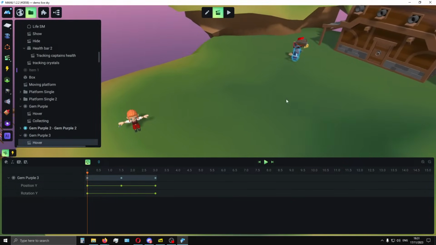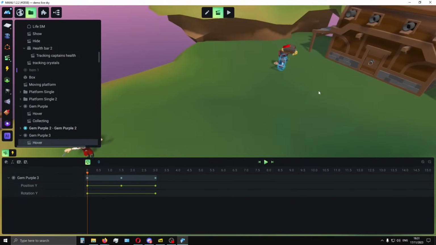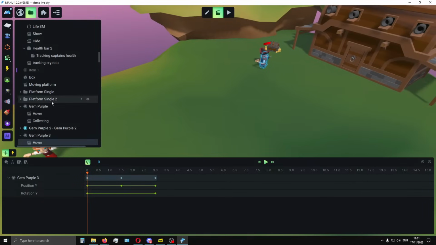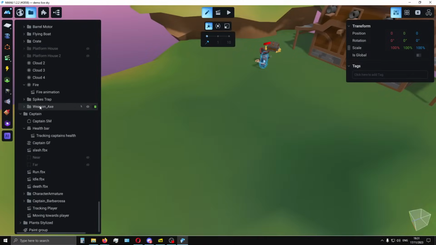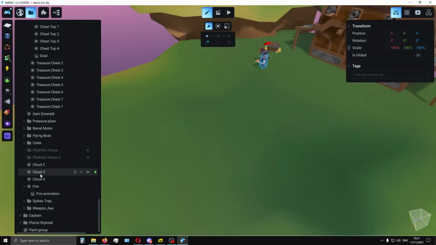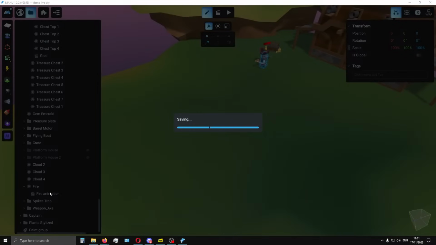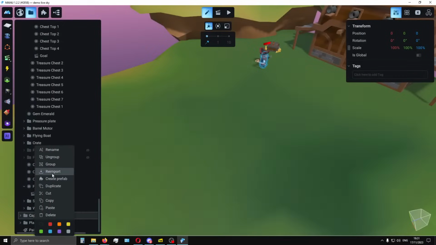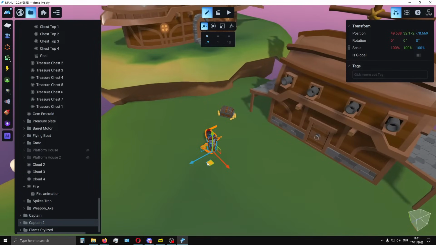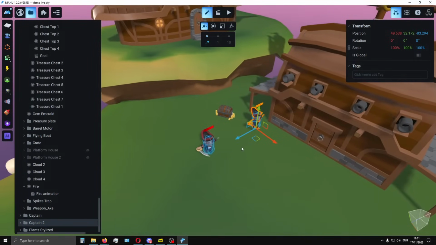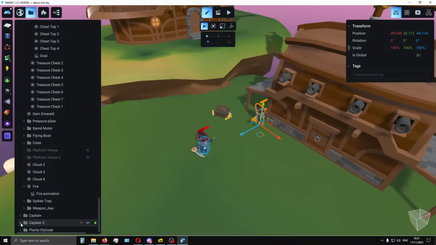Yes, of course it is possible. I cannot show it now, but we can show you how it can be done. Of course, it needs a little more planning. Let me save this very quickly, and I can just duplicate this captain, for example, and now we have two captains. Okay, the user means something like this, and the logic is exactly the same, but we can make this captain